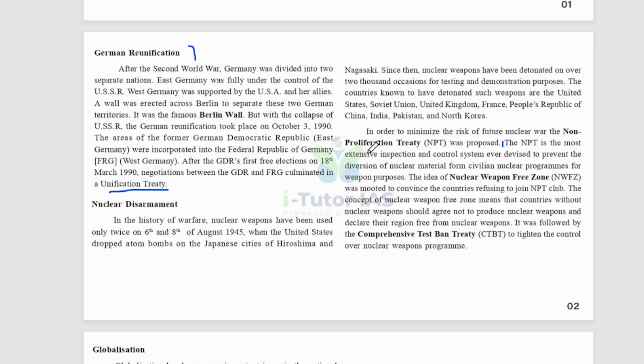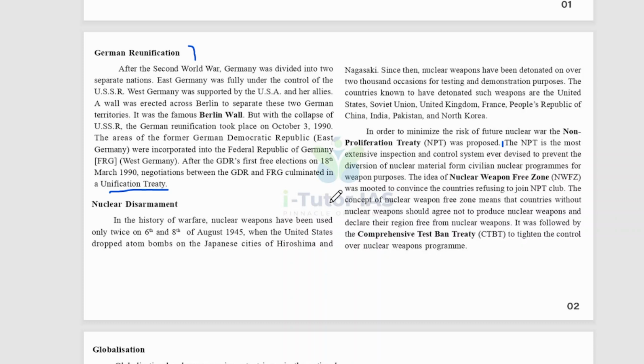And the idea of nuclear weapon free zone was mooted to convince the countries refusing to join the NPT club. And the concept of nuclear weapon free zone means that the countries without nuclear weapons should agree not to produce nuclear weapons and declare their region free from nuclear weapons.